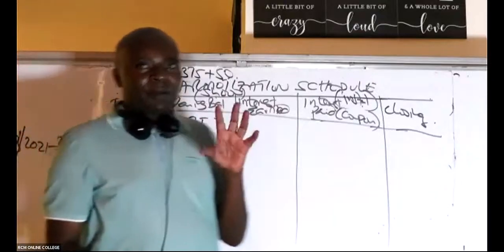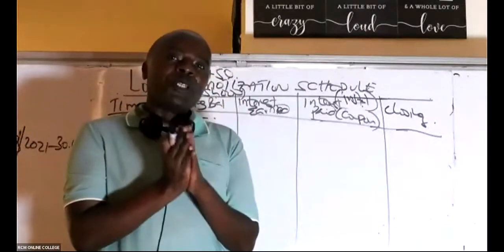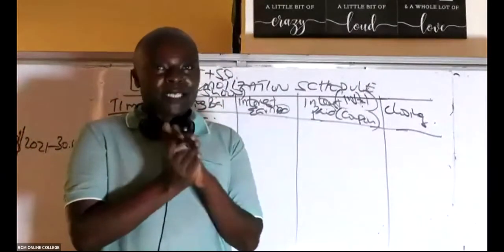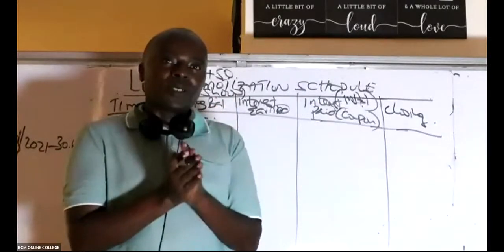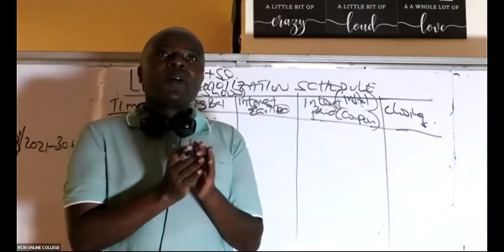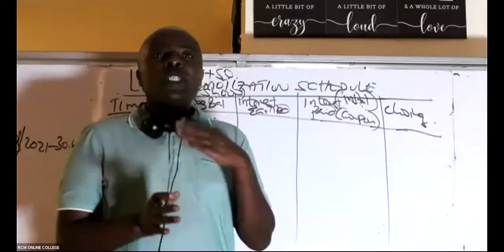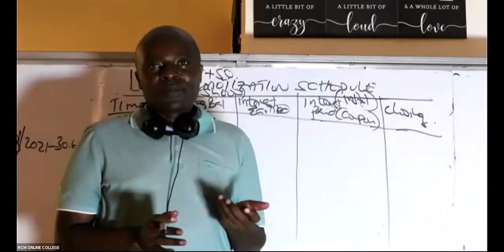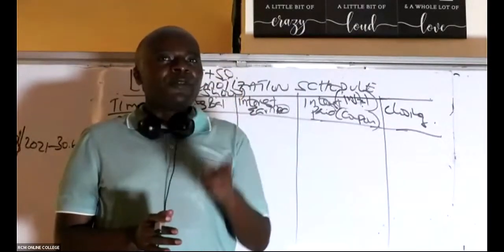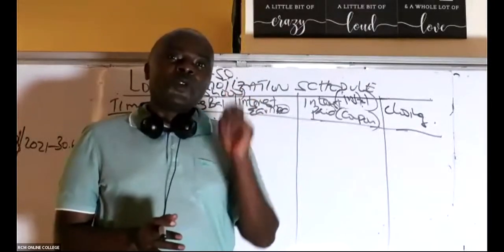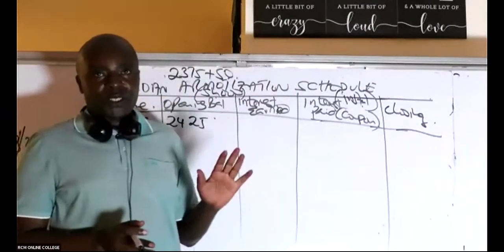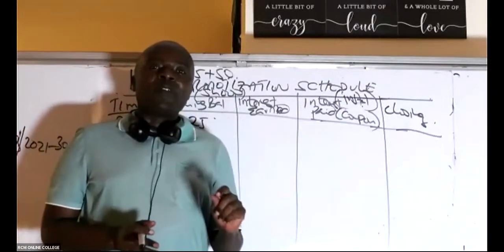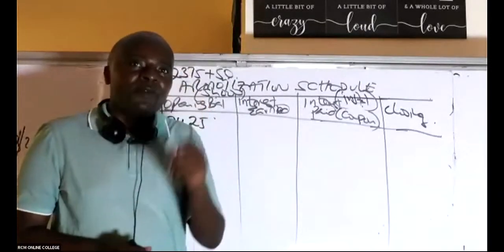Now, this interest, remember the coupon interest, ladies and gentlemen, is 5%. We confuse up here and put a zero in the entire question. So this finance income, we shall always use what we call the effective rate of interest. Whenever you hear of effective rate of interest, that is what we shall use to calculate the accrued interest. So like in this question, they have given us the effective rate of interest.